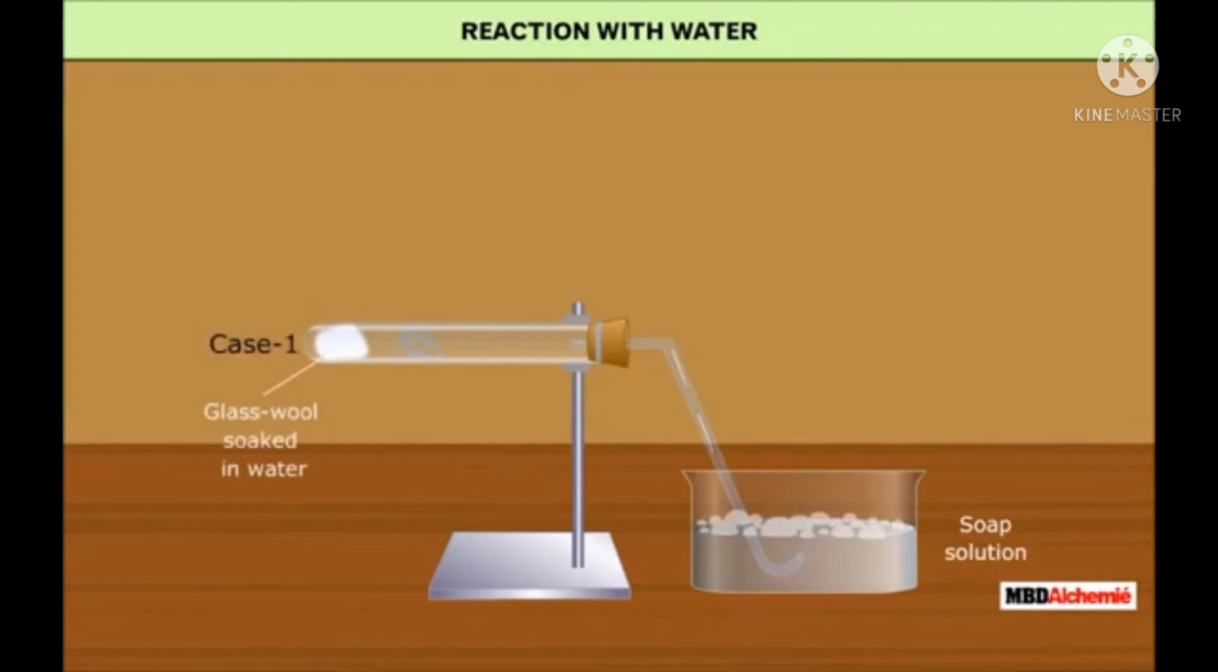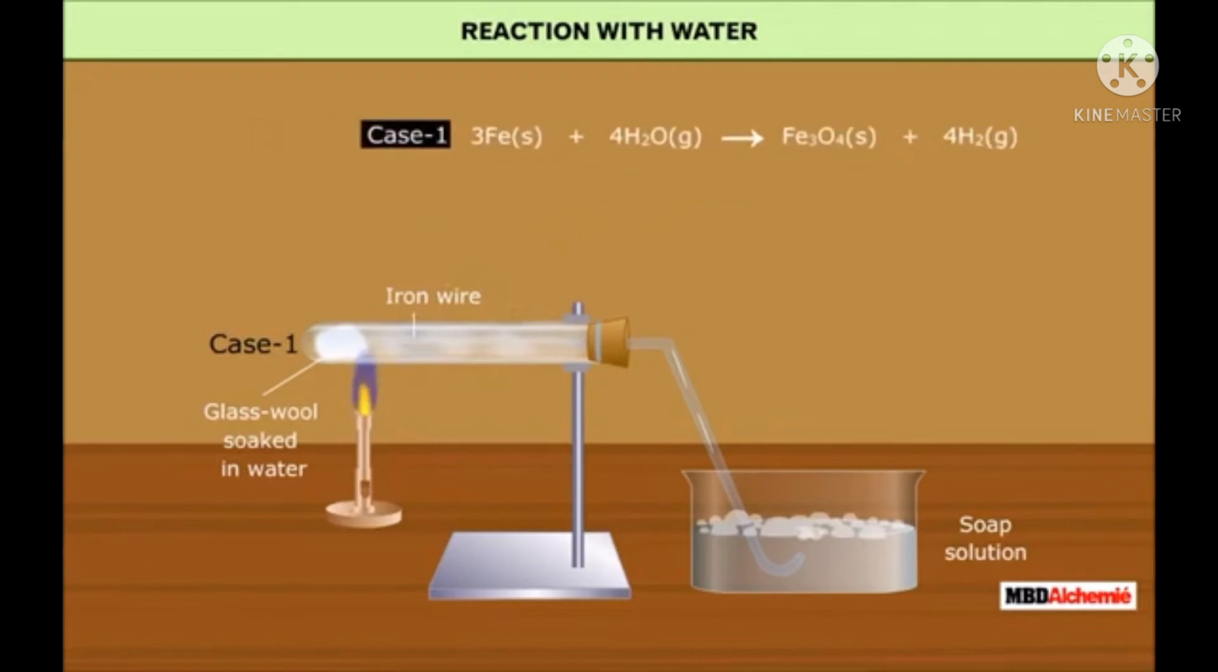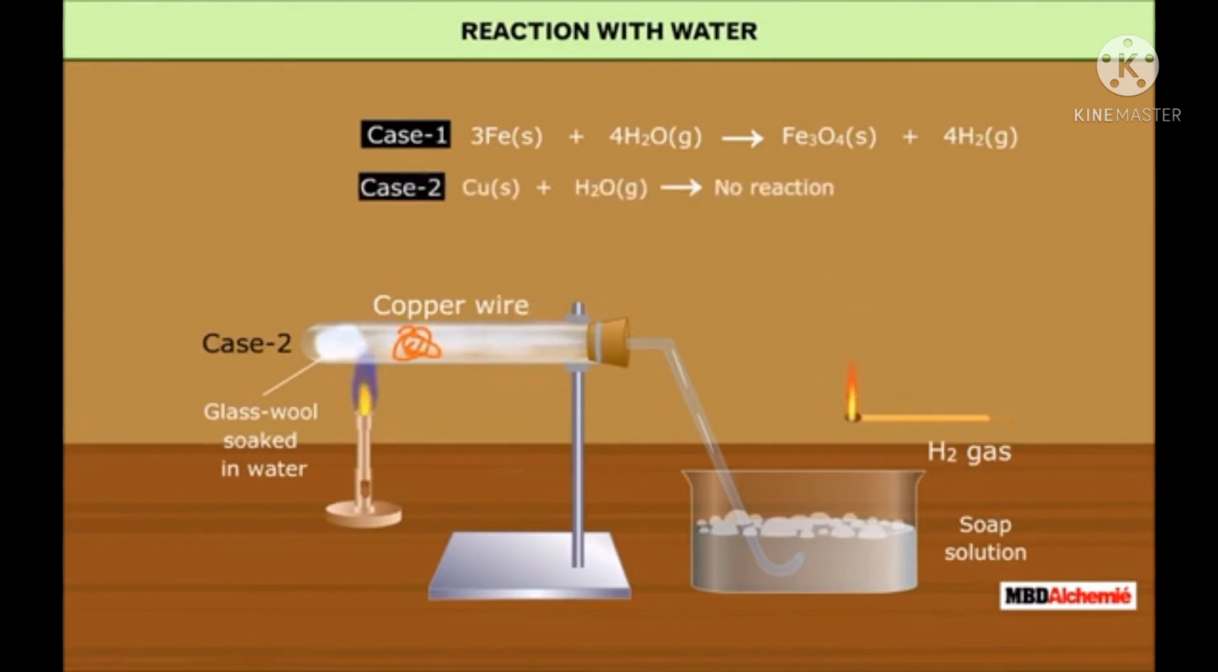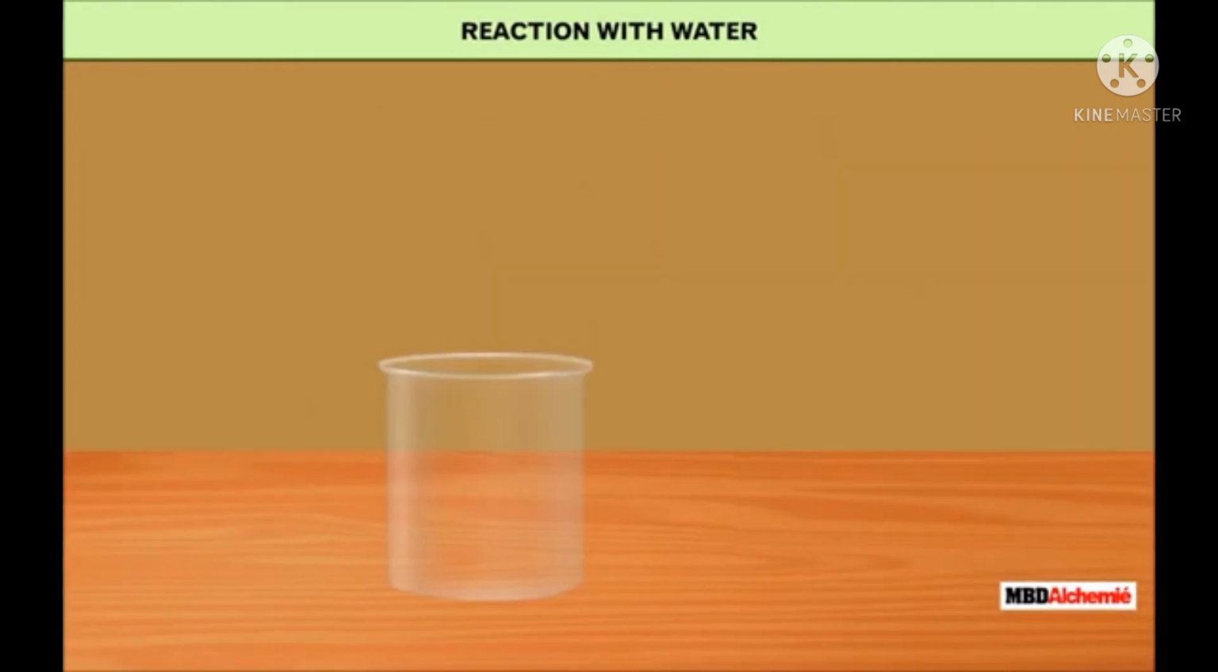In case 1, take glass wool, soak it in water, and put iron wire in a test tube. Iron reacts with steam. In case 2, repeat this experiment. Hydrogen gas is not produced.